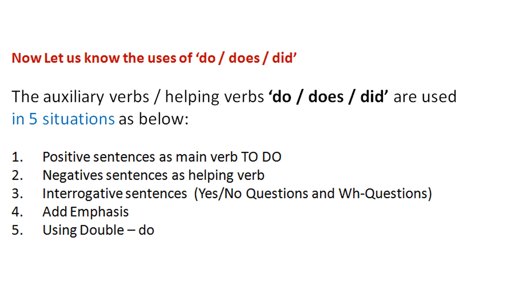Okay, now let us know the uses of do, does, did. These auxiliary verbs are used in 5 different situations, like as a main verb in positive sentences, as a helping verb in negative sentences, and to ask questions, that means to make interrogative sentences, and to add emphasis to what we say, and to use as double do.